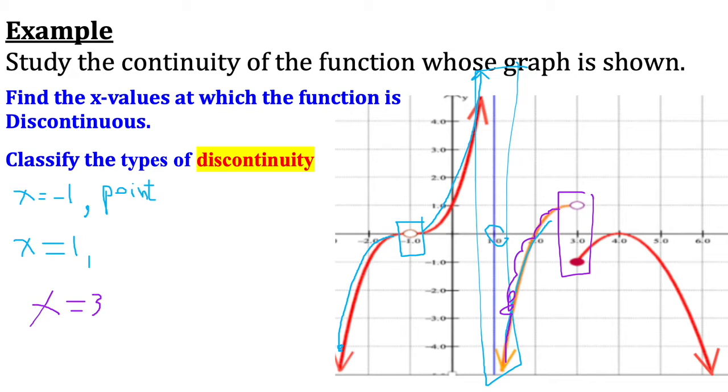That means there are three discontinuity types, maybe more: point discontinuity, infinite discontinuity, and jump discontinuity. Sometimes the point discontinuity we call removable discontinuity, the infinite we call asymptotic discontinuity, and the jump we call break discontinuity or jump discontinuity.